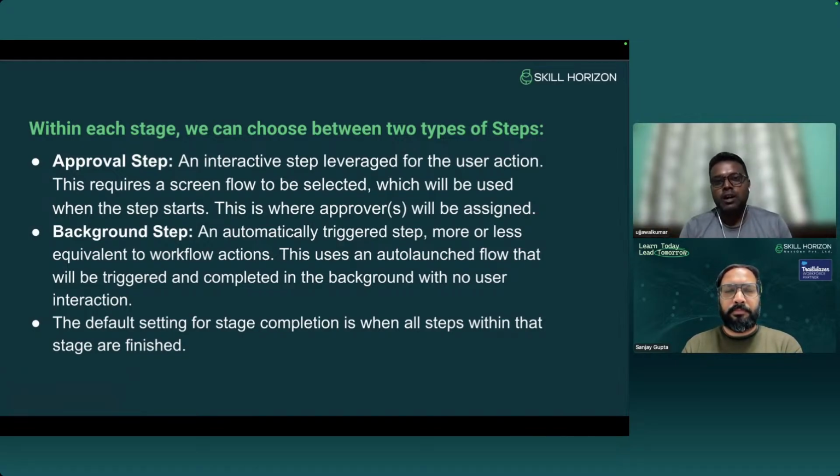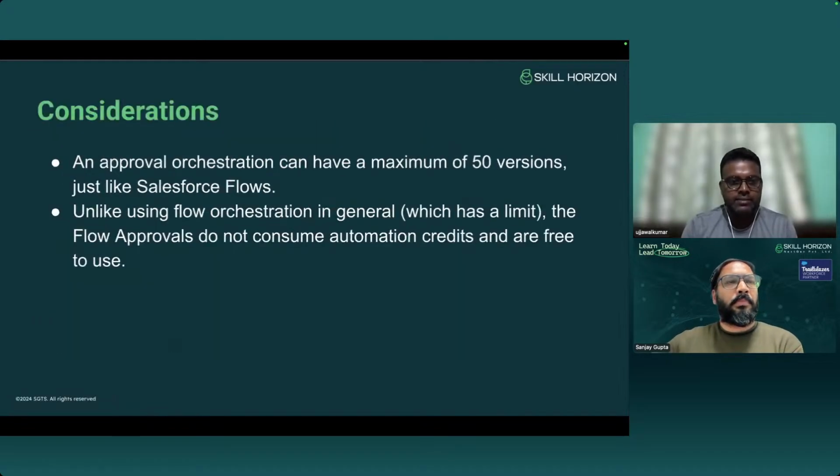Suppose we have an opportunity and a field called approval status. To know the status of that particular record, suppose we have defined pending, approved, rejected, right? When we submit a record, we have to mark that status as pending. For that we can define a background step to update anything on the record. Using the background step, you can send an email, or send a notification message on Slack, and all those things. Let me move to the next slide.